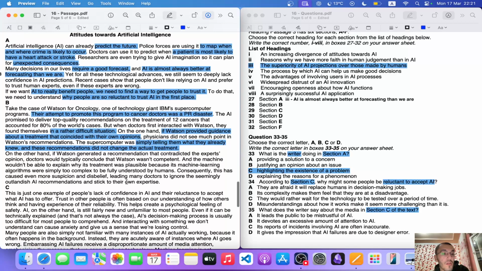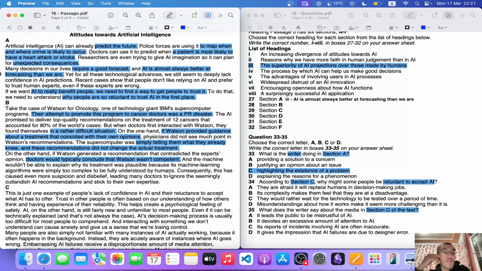There you go. On the other hand, if Watson generated recommendations that contradicted the expert's opinion, doctors would typically conclude that Watson wasn't competent. So it is just trying to say that whatever Watson is trying to do, doctors would not have any sources of trust regarding AI.